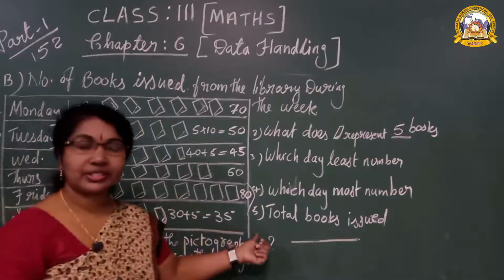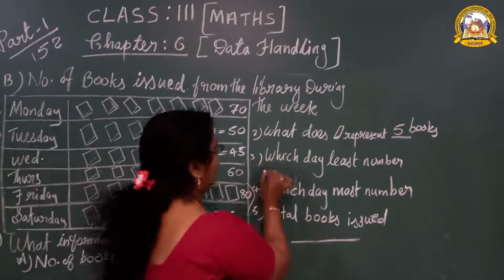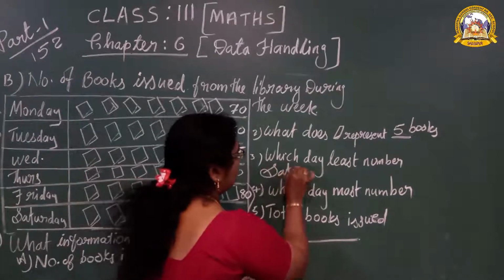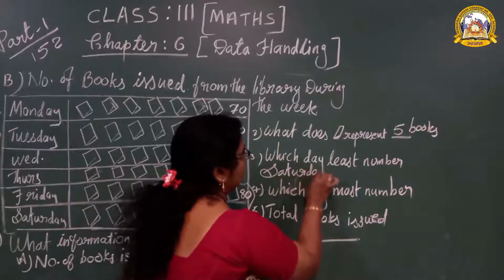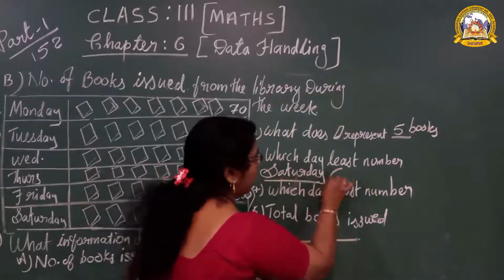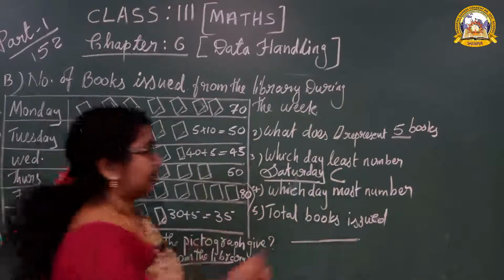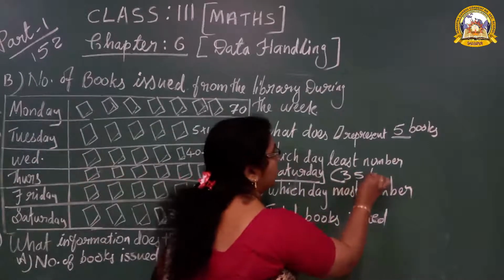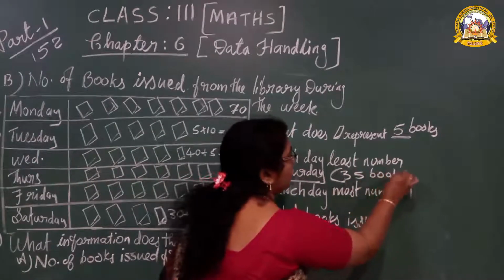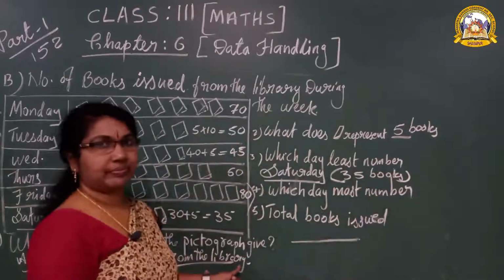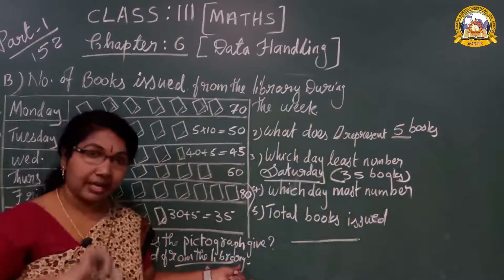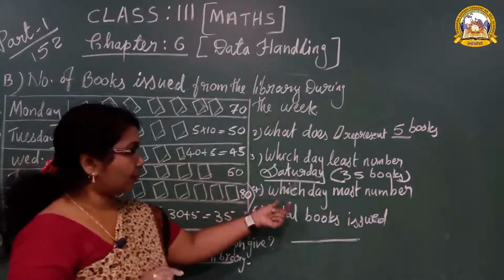Saturday. You should write down the answer: Saturday, bracket, 35 books. In Saturday, 35 books.